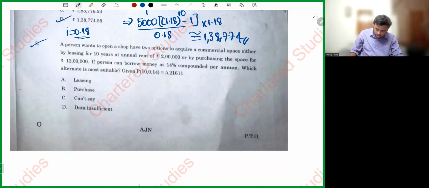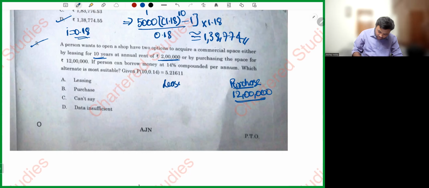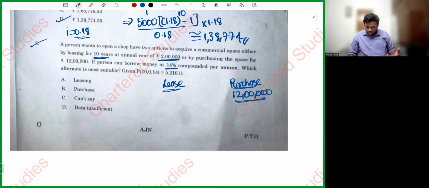A person wants to open a shop having 2 options to acquire a commercial space, either by leasing for 10 years at an annual rent of 2 lakh or by purchasing. If you purchase it, it's going to cost you 12 lakh. Or else you can take it on lease. If you take it on lease, it is going to be for 10 years, 2 lakh rupees every year. Rate of interest is 14%. You remember, my dear friends, in leasing, we'll calculate the present value of an ordinary annuity and compare it with purchase. Whichever is less, that you will go ahead with.